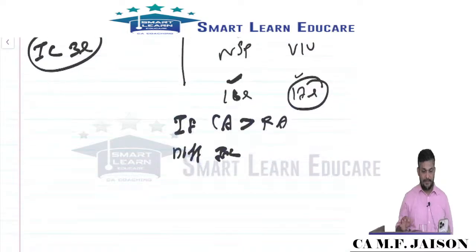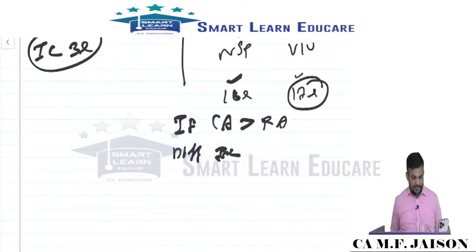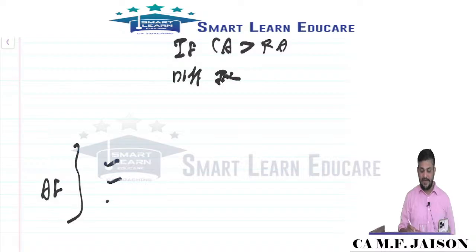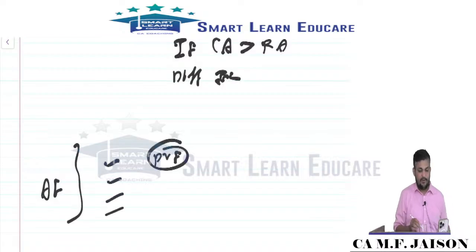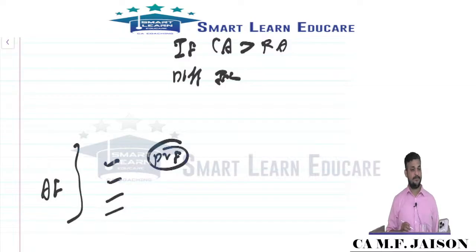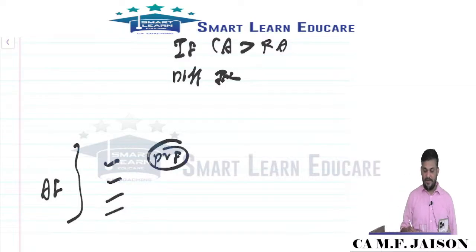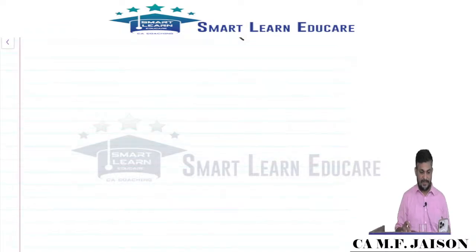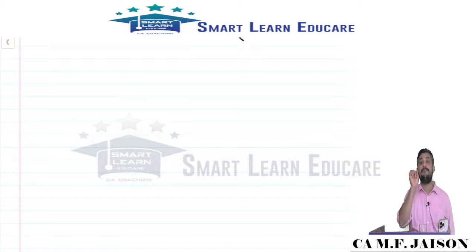In the basic test of impairment, where do we use the PV annuity factor? If the cash flow is the same for all the years, we'll use the annuity factor. If the cash flows are different in each year, we'll be using the present value factor for discounting. For all the 5 years, I have 8 lakhs cash flow, so 8 lakhs into the 5 years annuity factor will be used. Year 1, 6 lakhs, year 2, 3 lakhs, year 4 and so on, with different cash flows, we'll use the present value factor. So like that we understand how to calculate impairment loss, my dear friends, and also accounting for impairment loss.